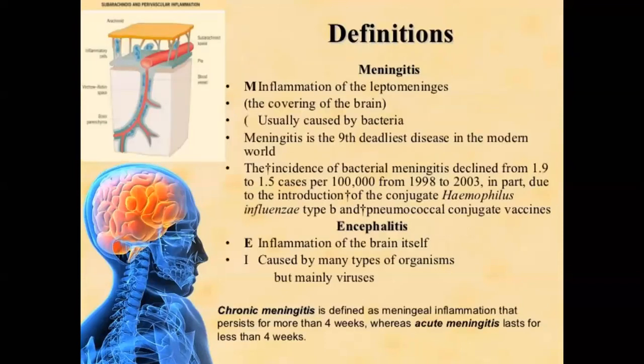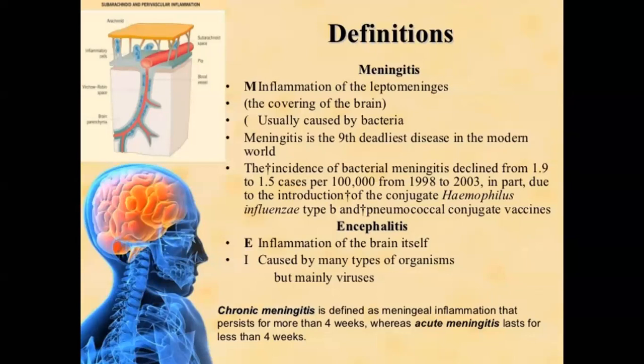Okay, what is meningitis and what is encephalitis? A simple definition of meningitis is inflammation of the leptomeninges, or inflammation of the meninges. And what are meninges? These are the coverings of the brain. Meningitis can be caused by bacteria, by viral infection, or by fungal infection. So viral meningitis, bacterial meningitis and fungal meningitis.